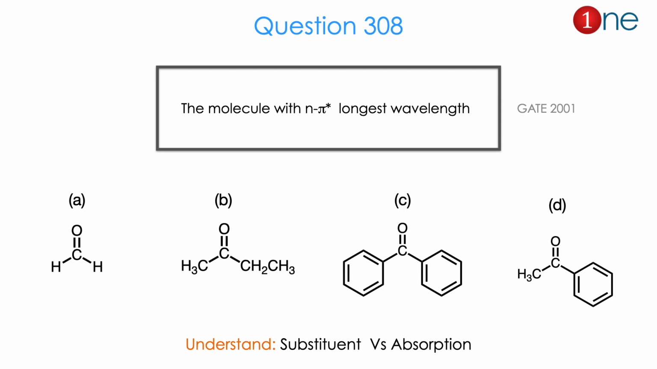Then let us look at the next question. They are asking which molecule with n to pi star has the longest wavelength, the higher lambda max. Here they have given 4 different ketones: formaldehyde, ethyl methyl ketone, diphenyl ketone and methylphenyl ketone. All are different carbonyl systems, only differing in the attachment. So from the question of n to pi star and 4 different carbonyl groups, you might realize the question is really about substituent effect versus absorption. The answer is D. Let us see how.